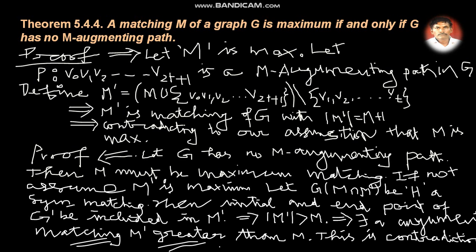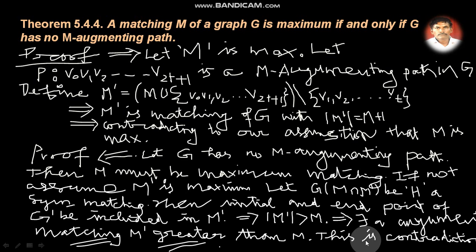Therefore there exists an augmented matching M dash which is greater than M. This goes against our assumption, and thus a contradiction exists here.